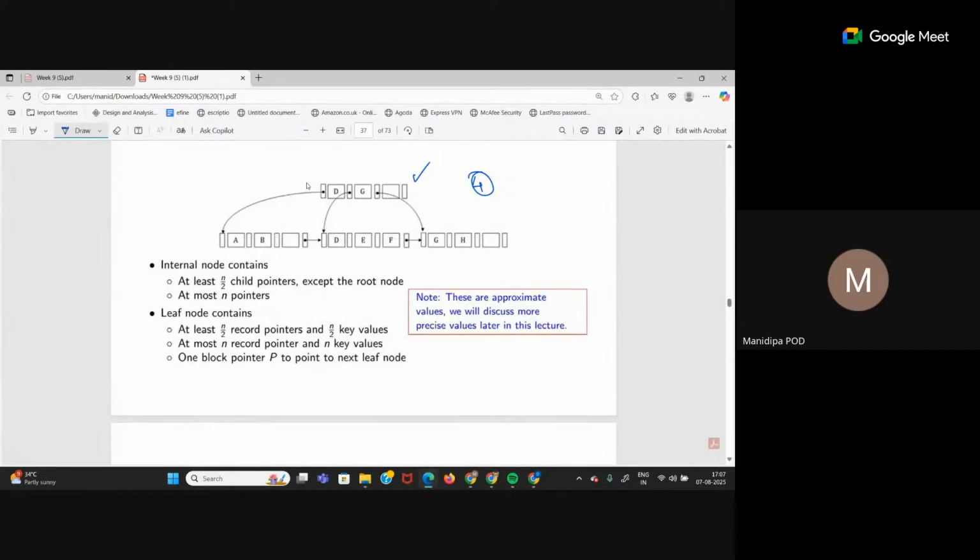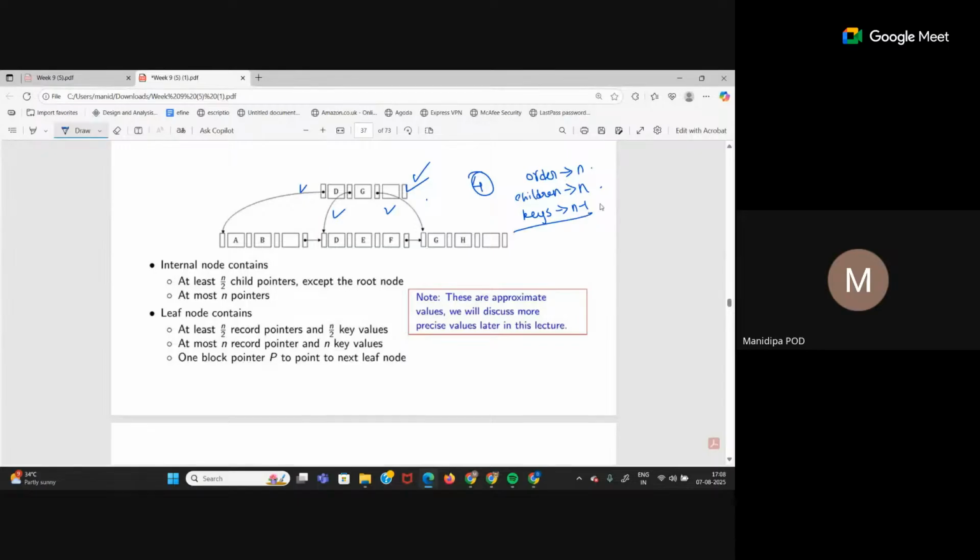See, there are 4 pointers: 1, 2, 3, 4. Every node can have at most 4 children, and at most how many key values? 3. N minus 1. So if order of a tree is n, it can have at most n children or child pointers, and it can have at most n minus 1 keys.